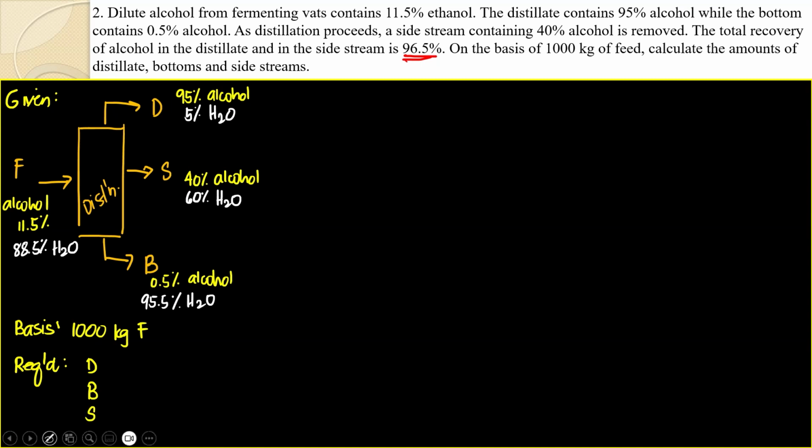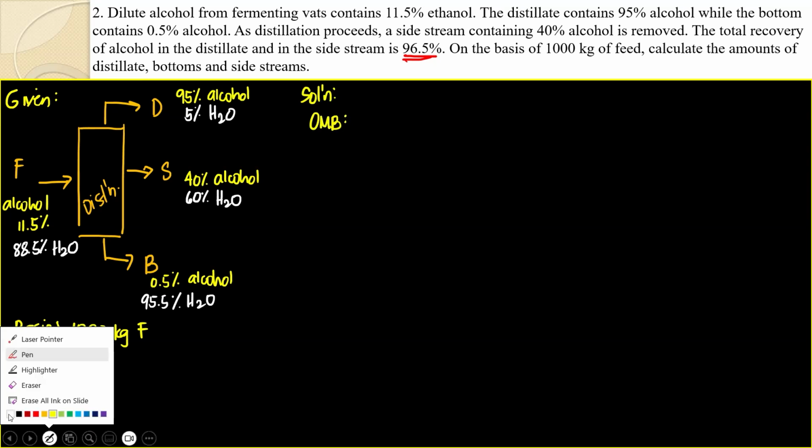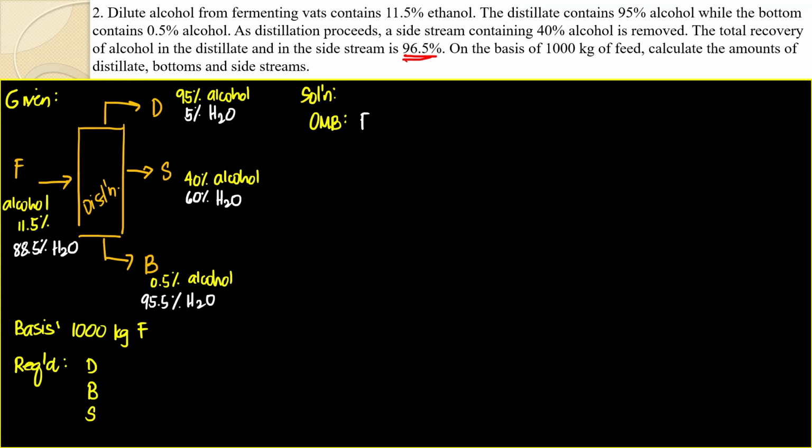Okay, so with this, our solution, let's have our overall material balance first. For the overall material balance, it's going to be F is equal to D plus S plus B. Then you're only given the feed.